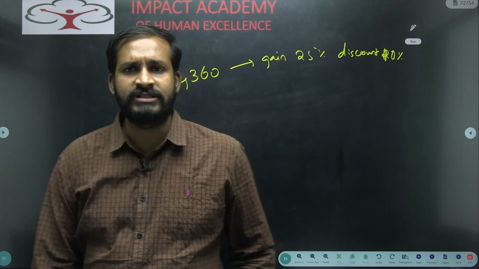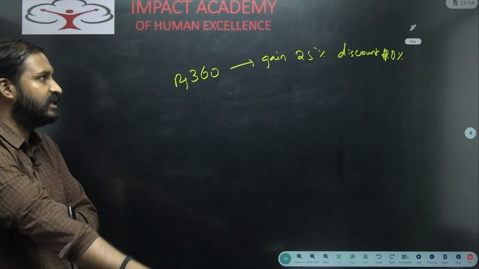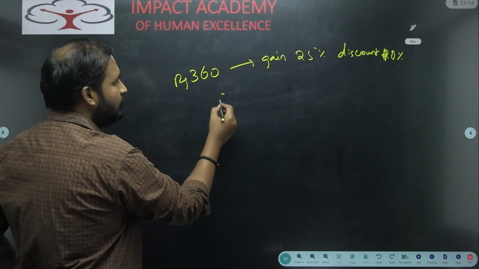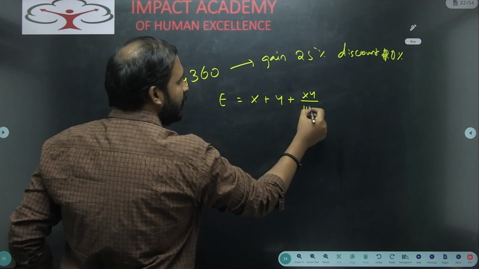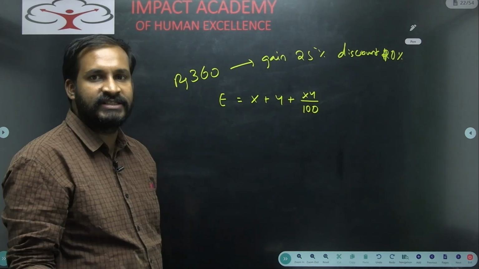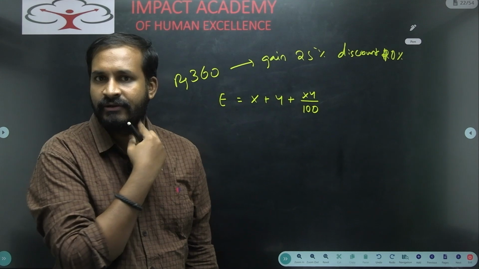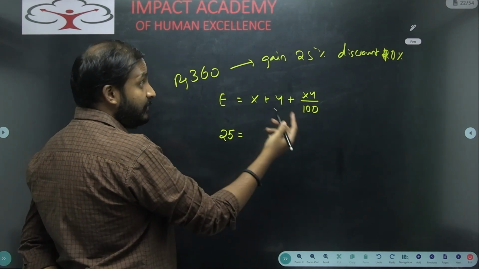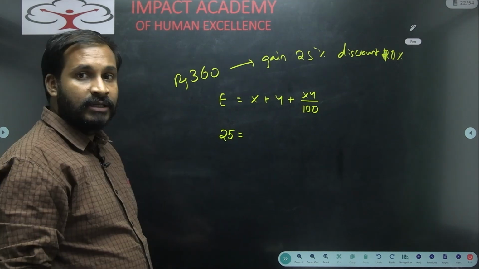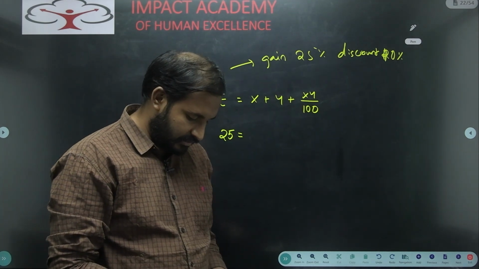Here we can use the concept of effective percentage. Now see here, effective percentage: x plus y plus xy by 100. If it is increased, we take a positive value. If it is decreased, we take it as a negative value. Now see here, effectively you should get a gain of 25%. So that means initially you should increase the price, right? Initially, what is the question? Give me a second.